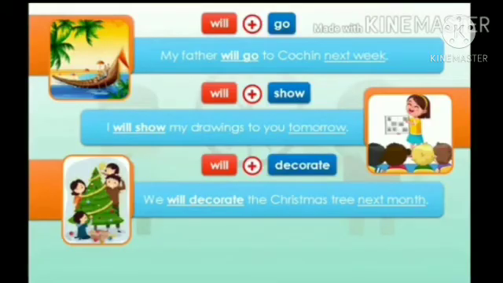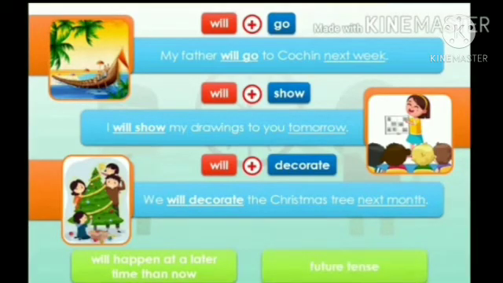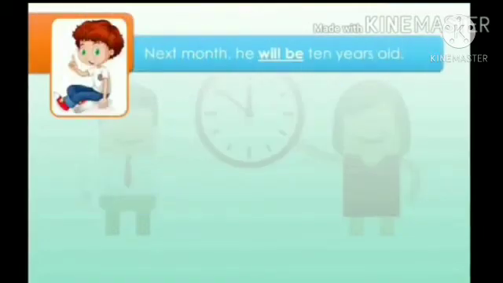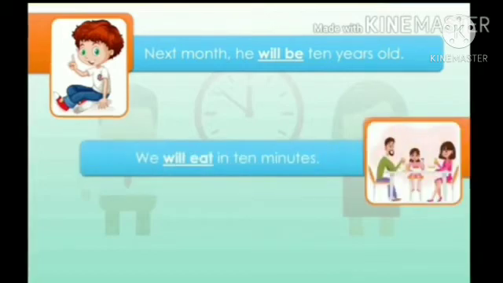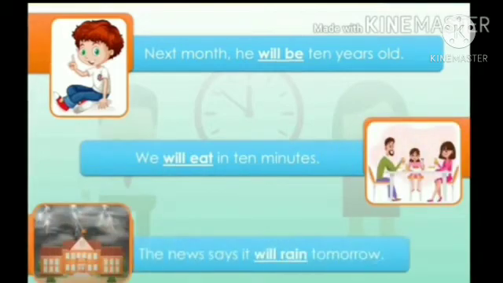Children, here all these actions have not happened yet. They will happen at a later time than now. They are all in the future tense. Let us look at some more examples. Next month he will be 10 years old. We will eat in 10 minutes. The news says it will rain tomorrow.